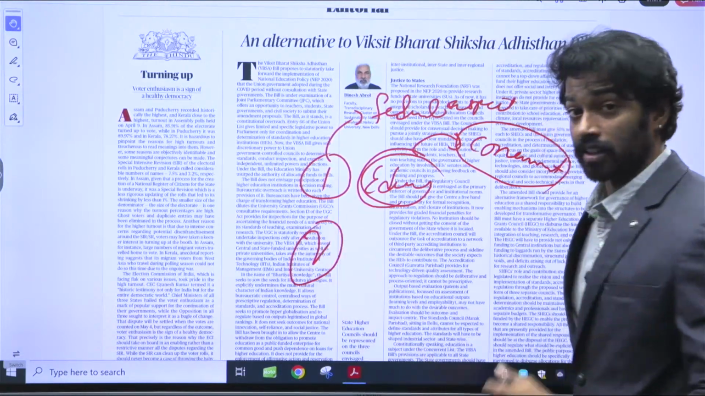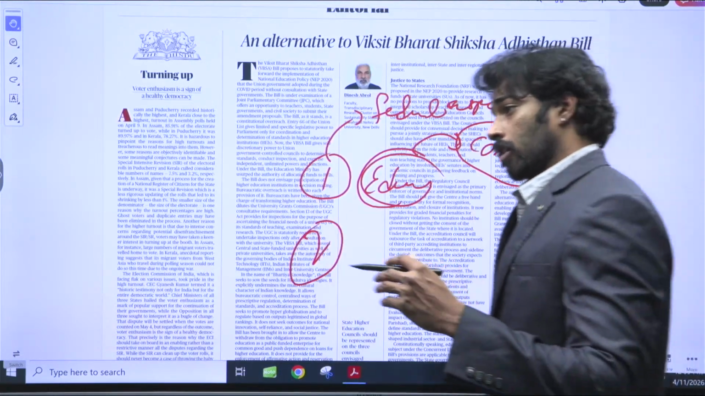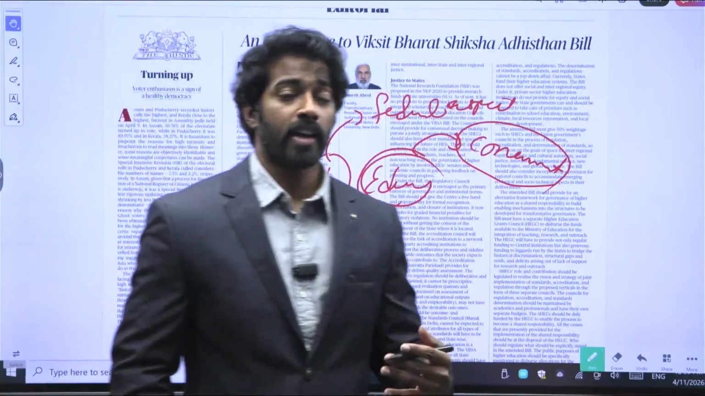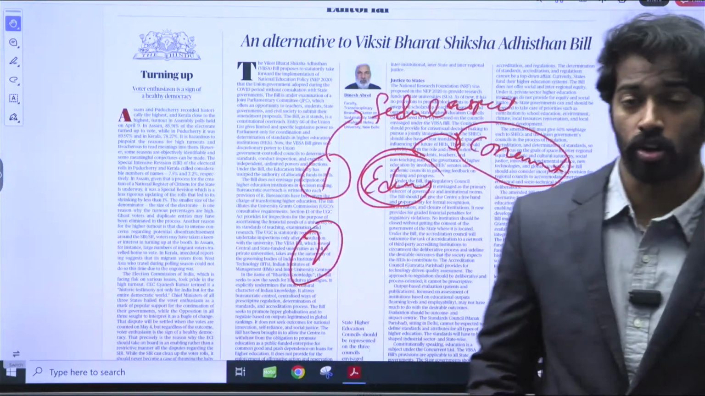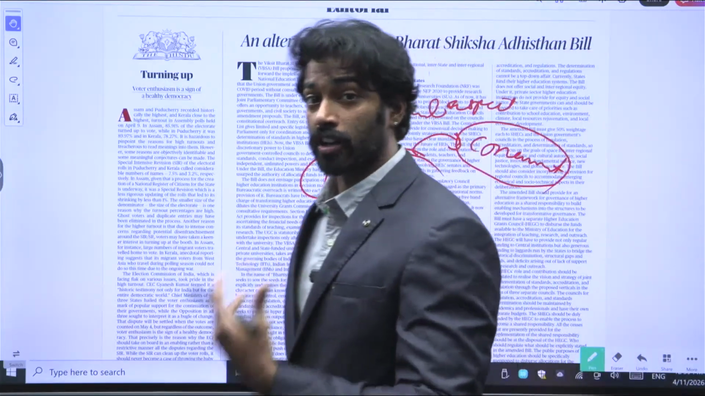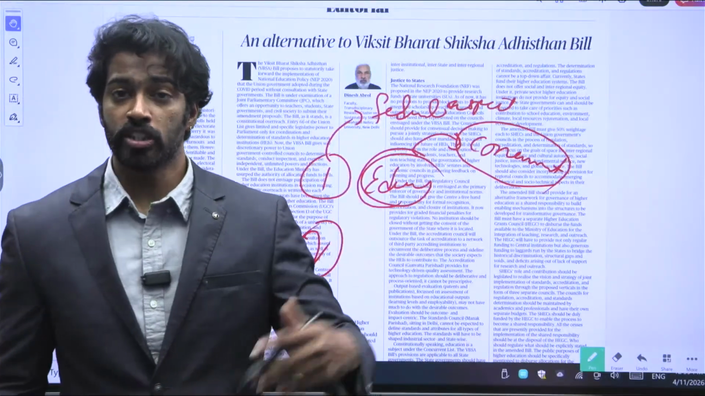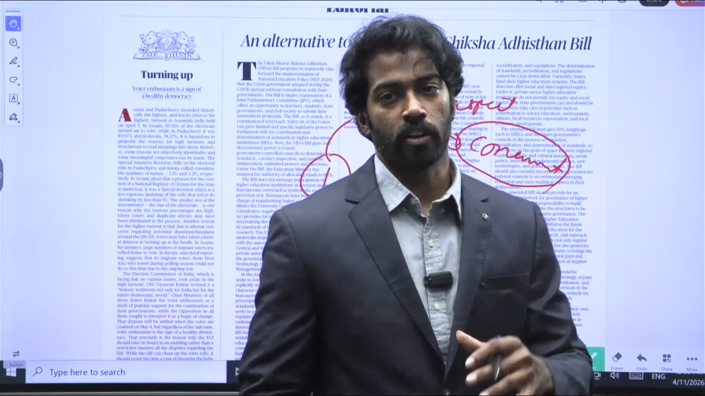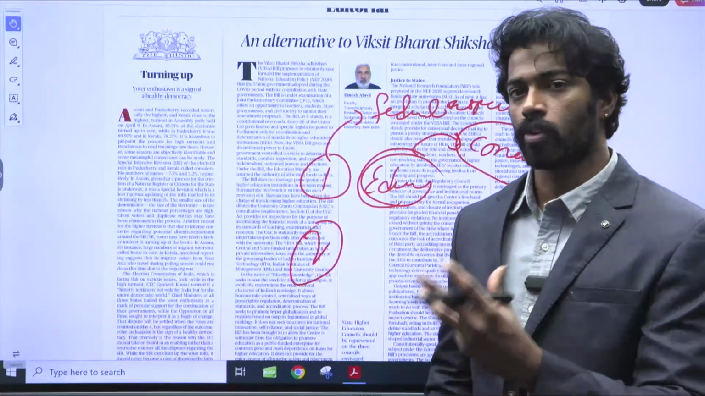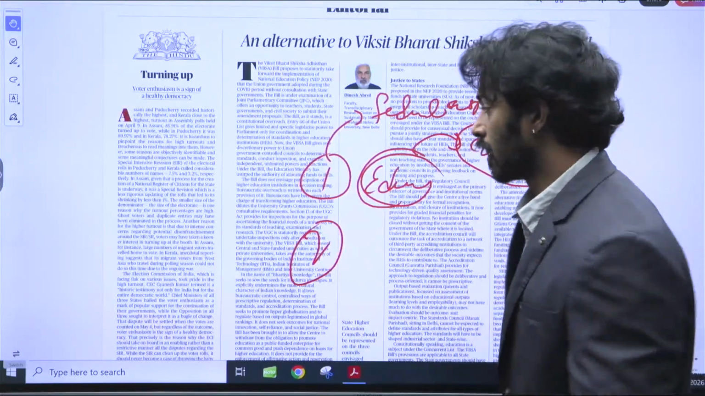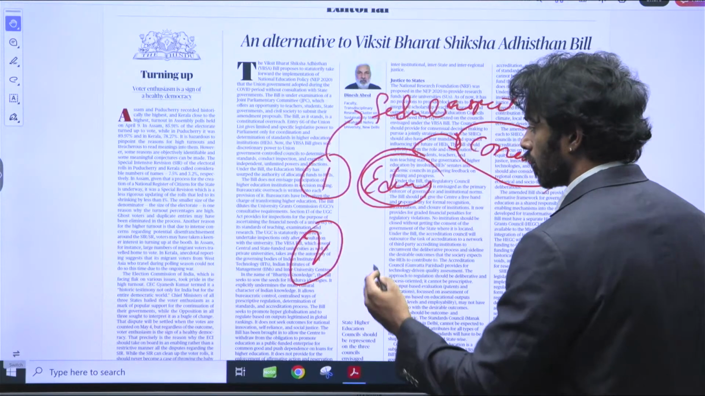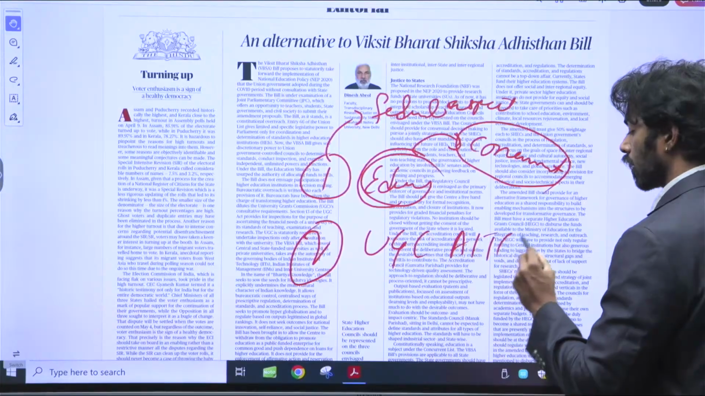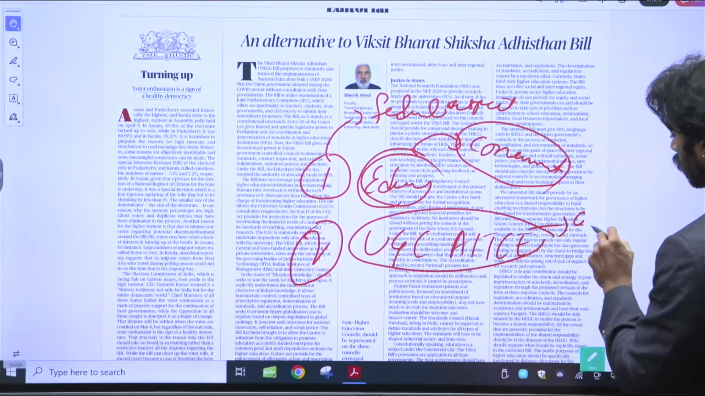The second troubling aspect is the centralization of authority. Previously, a lot of autonomy was given to higher educational institutions when it came to planning the syllabus, their administration, or regulation. But now, through these three councils, the regulatory, accreditation, and standards councils, the authority is being shifted to the Centre. So a centralized authority is being formed for higher educational institutions. That is the other troubling aspect, right? It is replacing the University Grants Commission, AICTE, all of these institutions, with a central council.